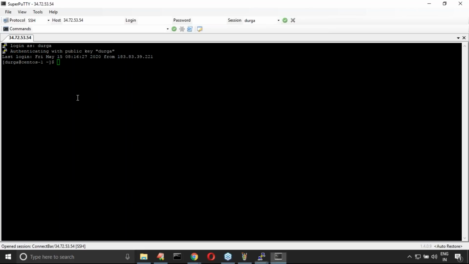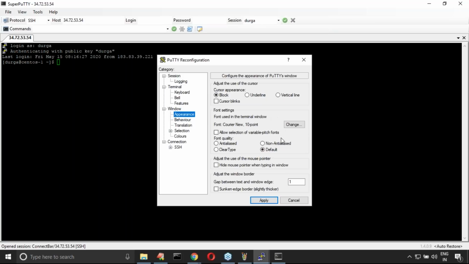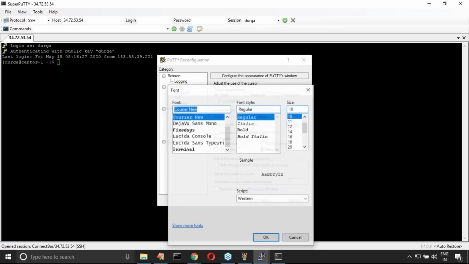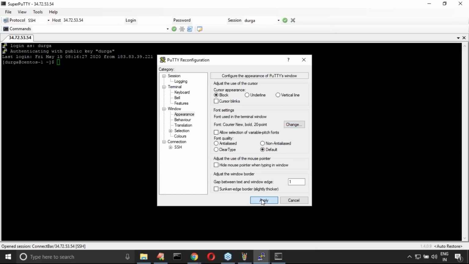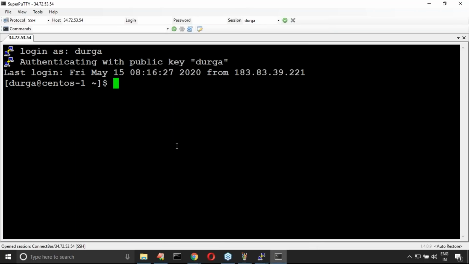If you want to change settings, go to appearance. Here, observe carefully. It is simple PuTTY only. The advantage is multiple tabs. With multiple tabs you can work, no problem at all. Now, sir, observe: what is the operating system name? GNU Linux. Do you know it is the operating system name? Of course it is. Which ones are CentOS?